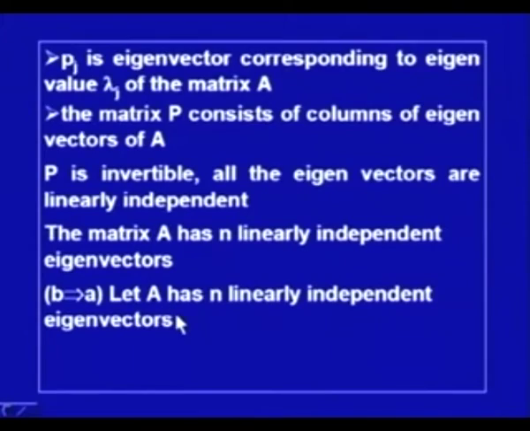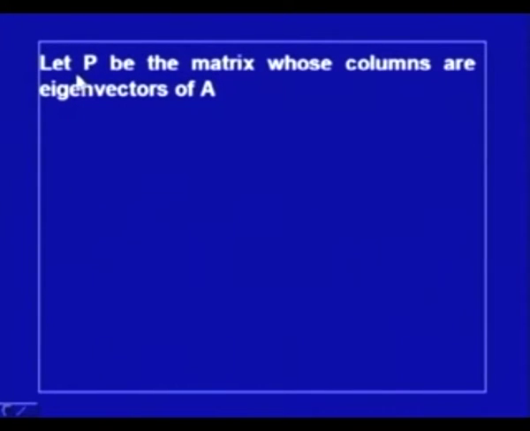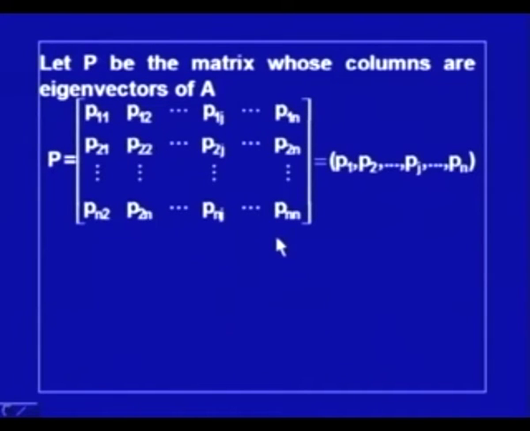So, let us prove the reverse part of the theorem. Let A have n linearly independent eigenvectors. This means if lambda 1, lambda 2, lambda n are the n eigenvalues of A, then x1, x2, xn are linearly independent. That has been given to us. And let P be the matrix whose columns are eigenvectors of A. So, this is the matrix. Let us form the matrix P with eigenvectors, which are linearly independent. So, this is the first column P1, then the second column P2, and so on.